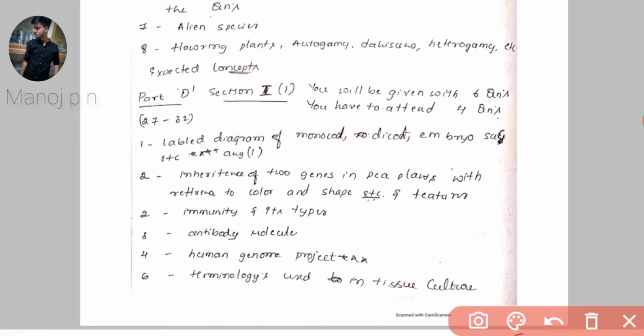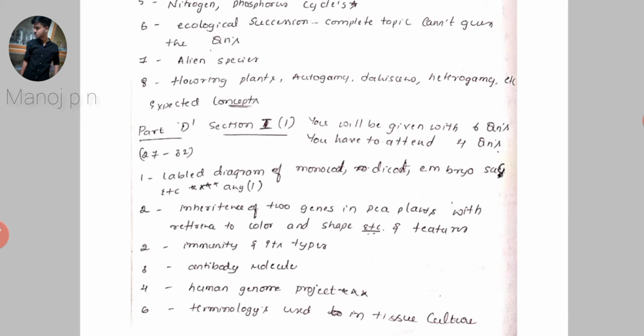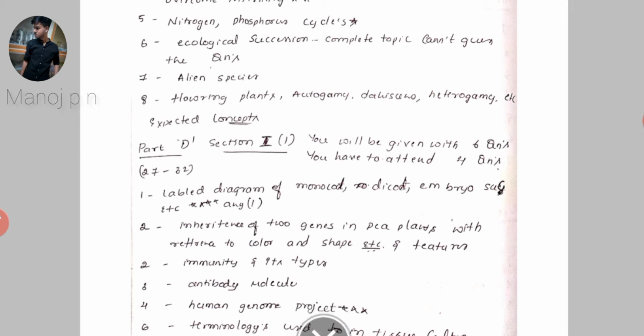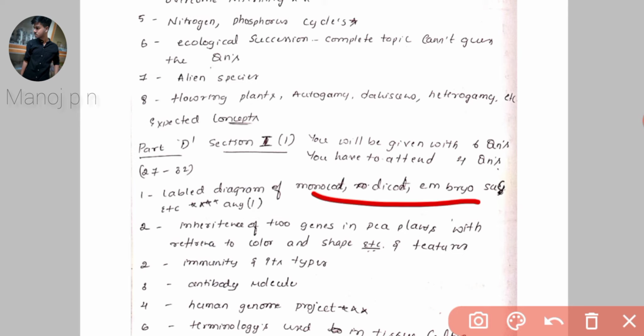And then part D will consist of 2 parts, session 1 and session 2. In session 1 you will be given 6 questions and you have to attend any 4. So you'll be getting 2 extra questions. Let's see the topics which are most important. Label diagram, I have mentioned a few here.